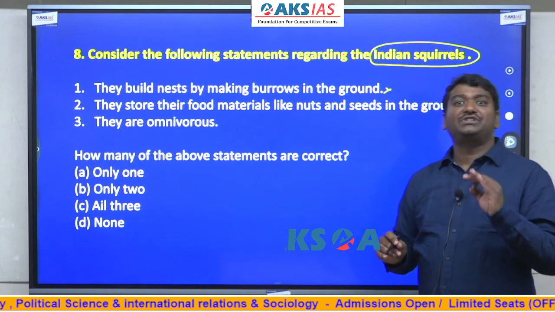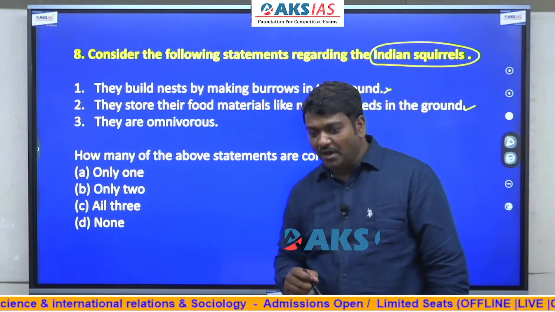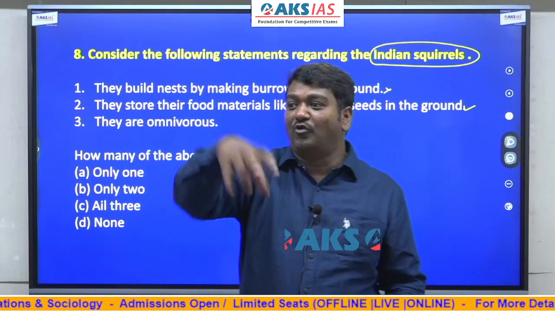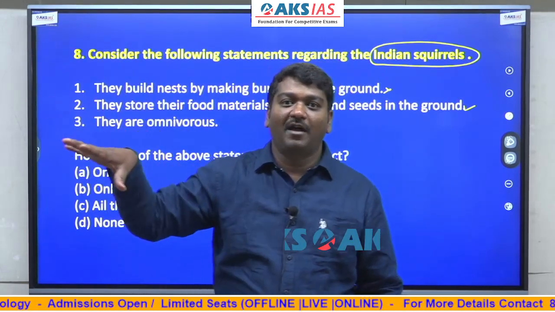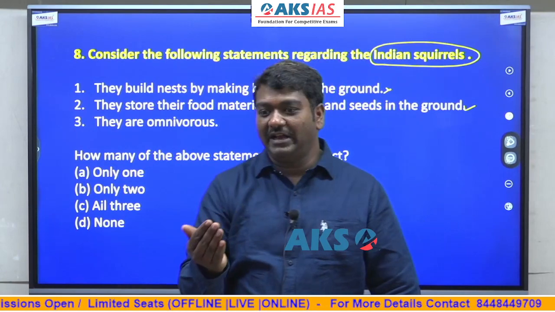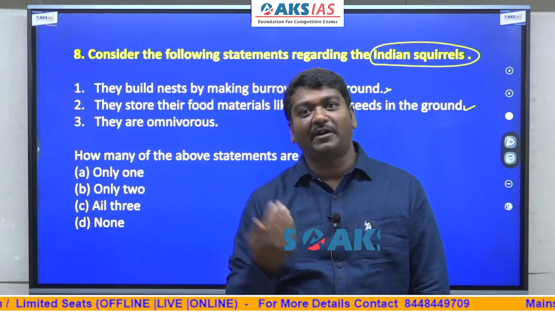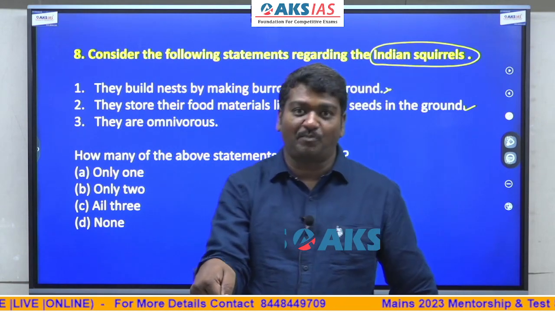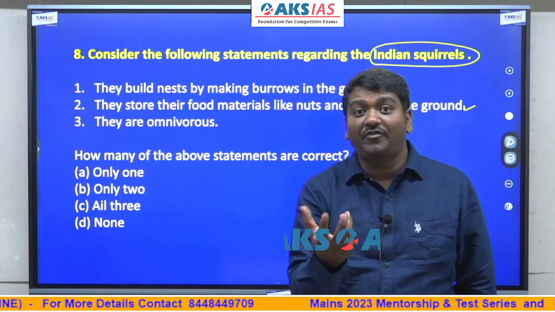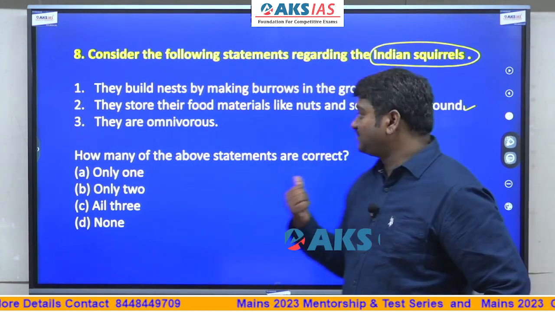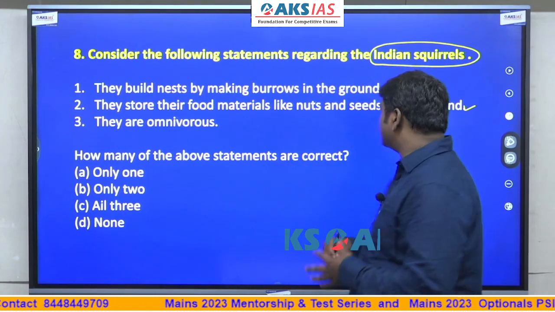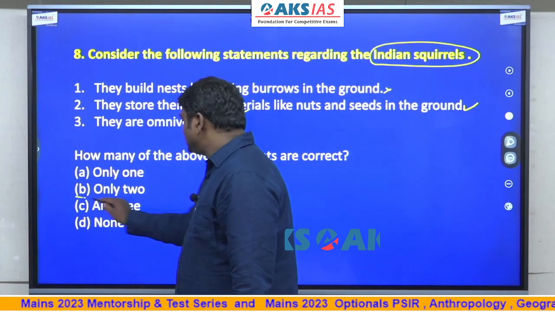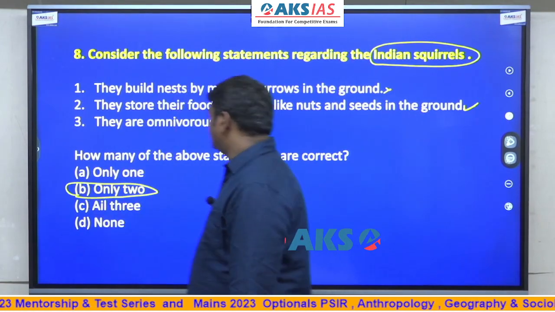The most interesting thing I want you to know is that squirrels normally dig and keep food at random places. And they forget. Only 20-30% they recover, the remaining they forget. And as they forget and as they dig and keep, they help in the growth of forests. Deciduous forests normally come because of this. So this statement is correct and they are omnivorous. So only 2.